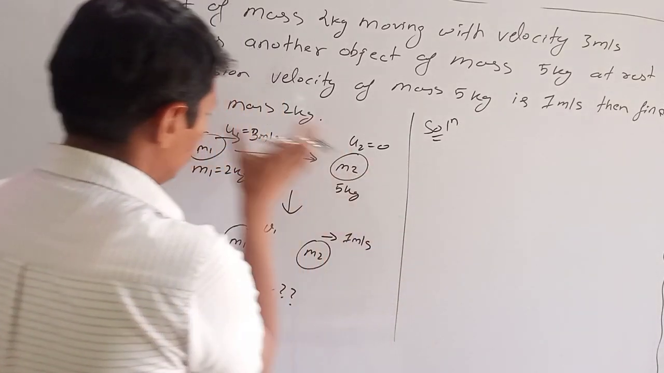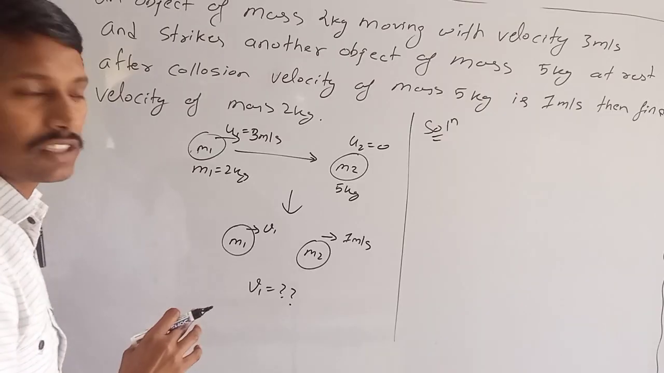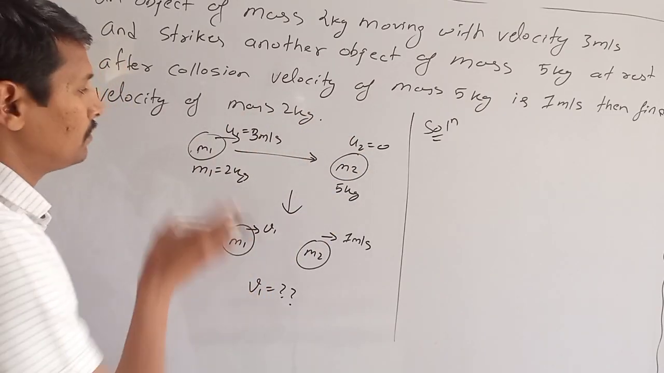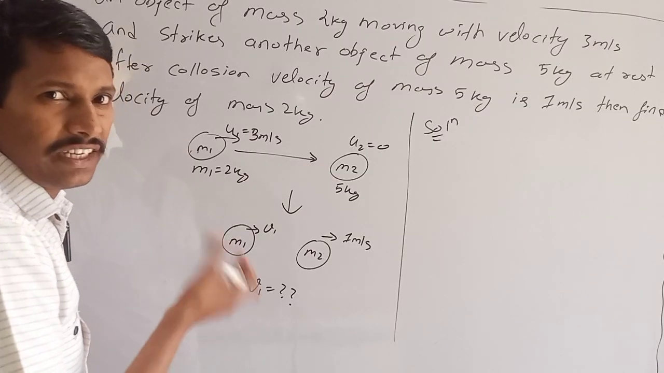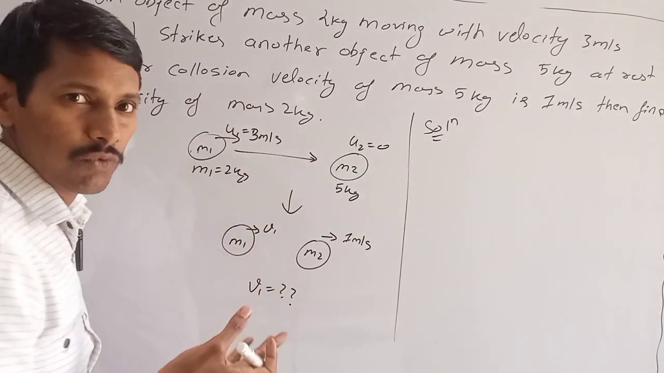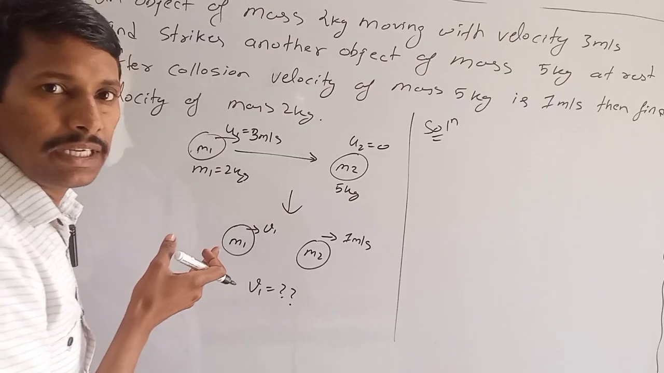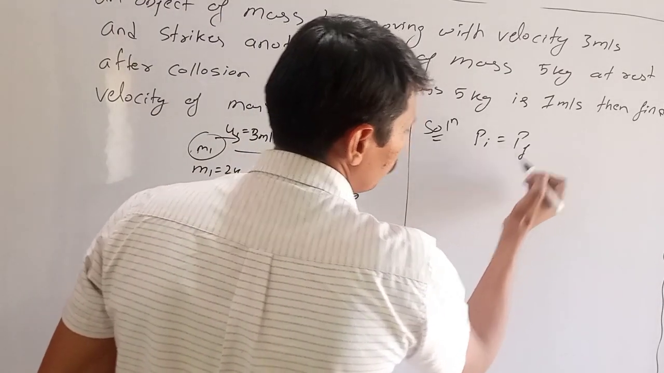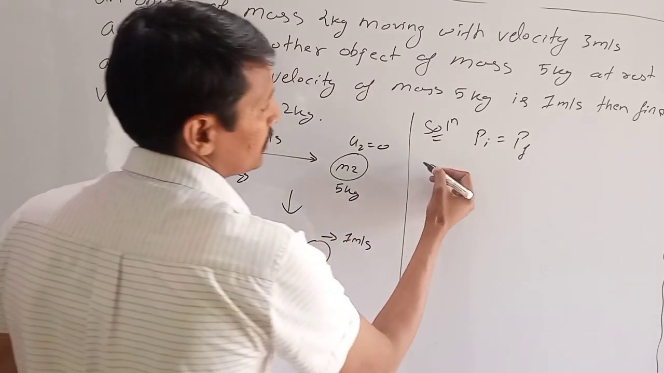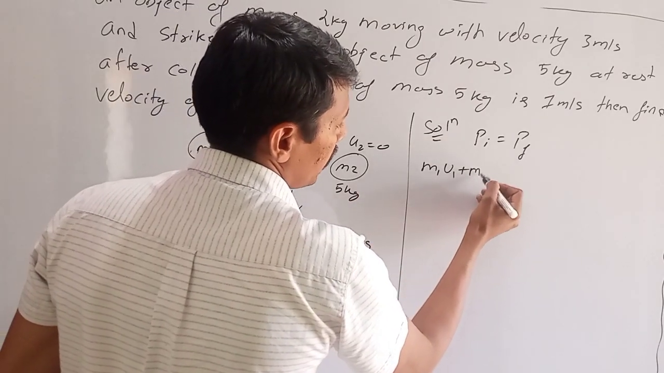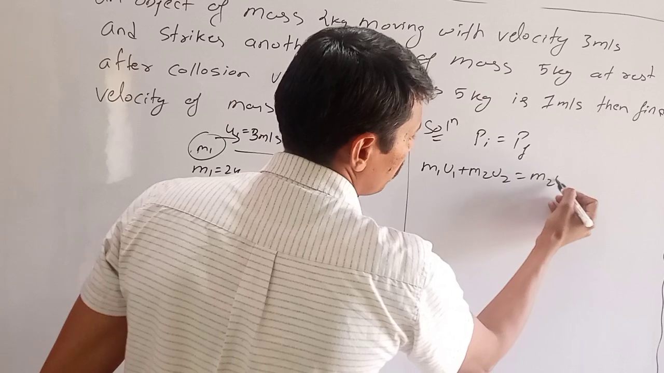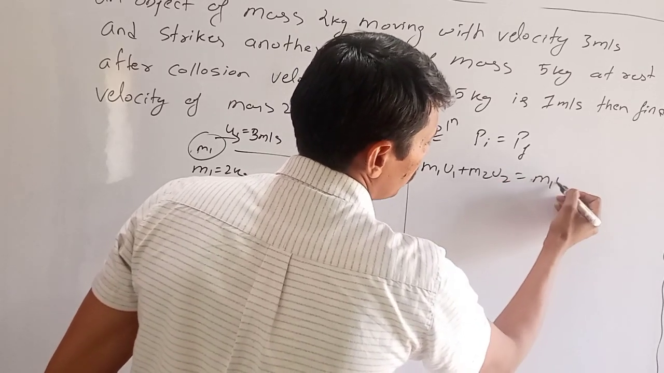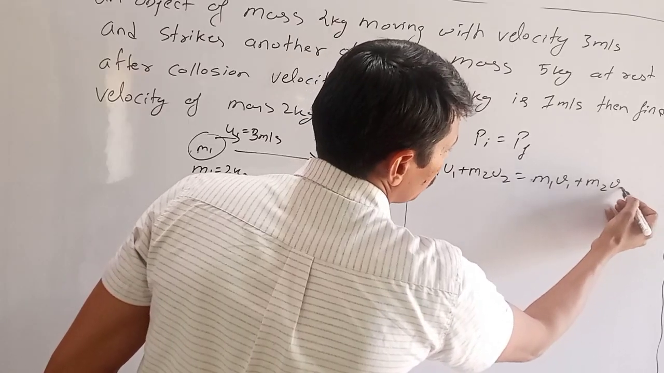we know that there is no external force acting on the system. M1 and M2 both make the system, and they are striking each other internally, so that is their internal matter. There is no external force, so the momentum will remain conserved. We can say that P initial will be equal to P final. So what is P initial? Momentum initial is M1 U1 plus M2 U2, and it should be equal to M1 V1 plus M2 V2.